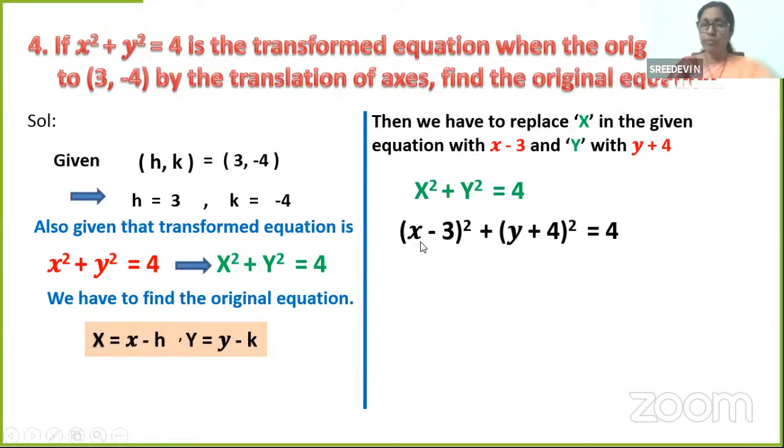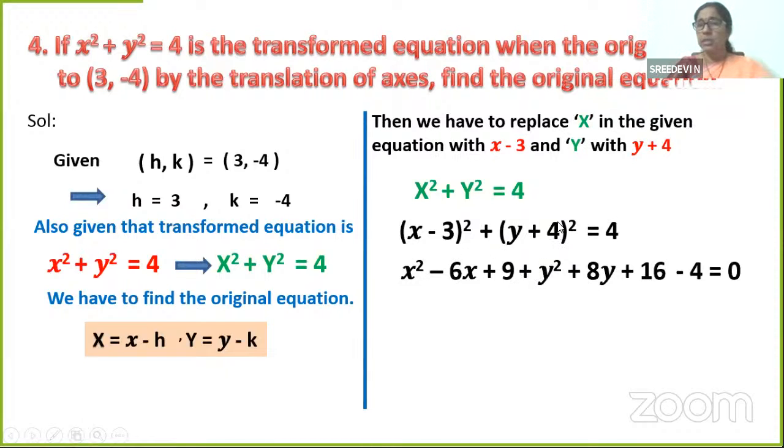Again, a minus b whole square is a square minus 2ab plus b square: x square minus 2 3s are 6x plus 3 square, 9. This is a plus b whole square. You are very familiar with. Let's simplify. X square minus 6x plus 9 plus y square plus 2 into 4, 8y plus 4 square, 16. What happens to this 4? I'm bringing it to the left. It becomes minus 4 is equal to 0.